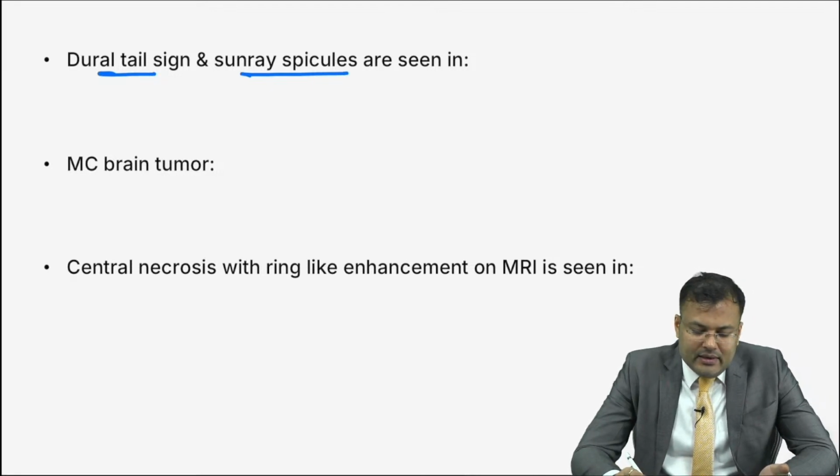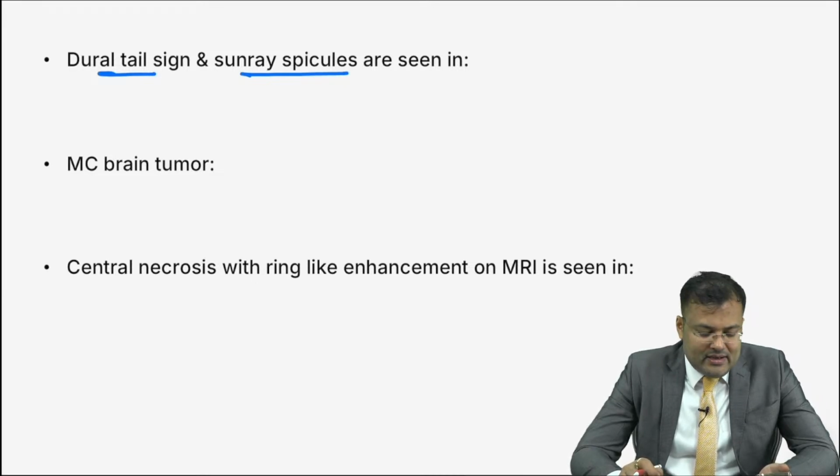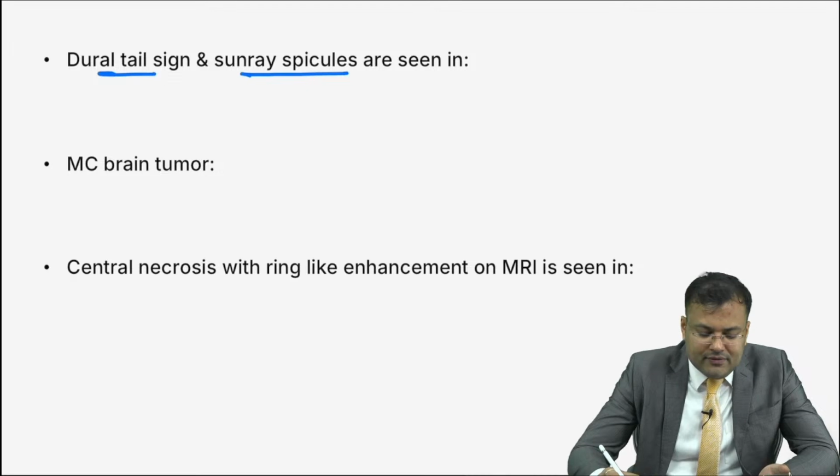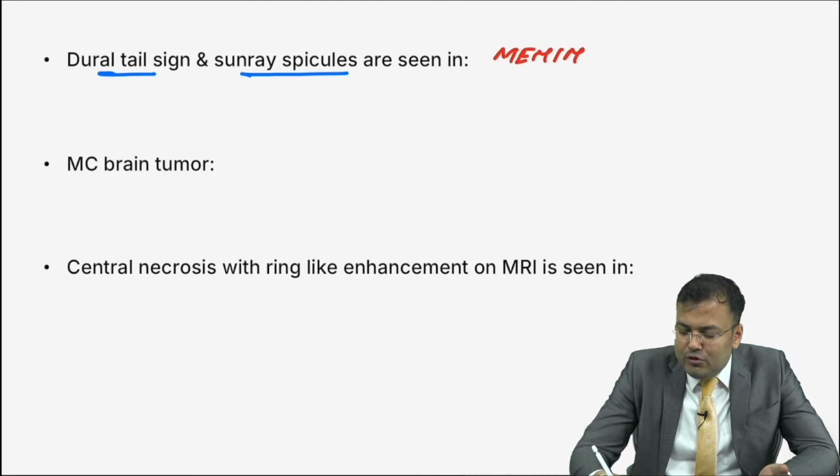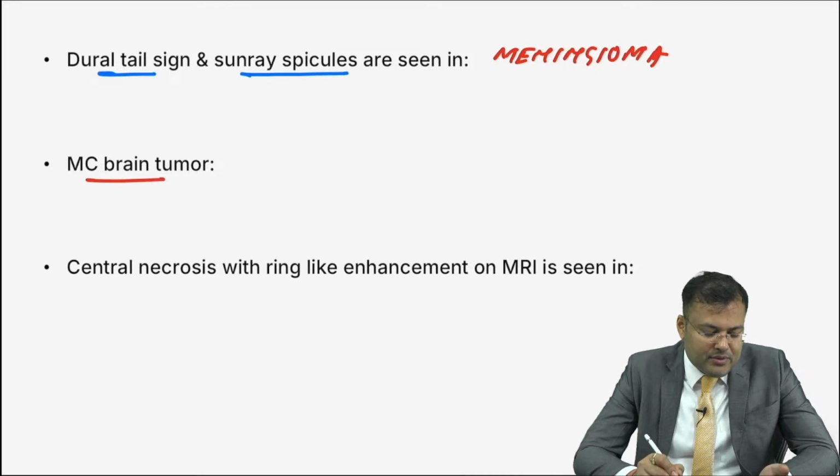Next, dural tail sign, sunray spicules are seen in which brain tumor? Let me see who is going to reply this answer correctly. Yes, Vipul Joshi, you are the fastest person, meningioma. First person to reply, Vipul Joshi, that is meningioma. Next, guys, easiest question, what is the most common brain tumor?